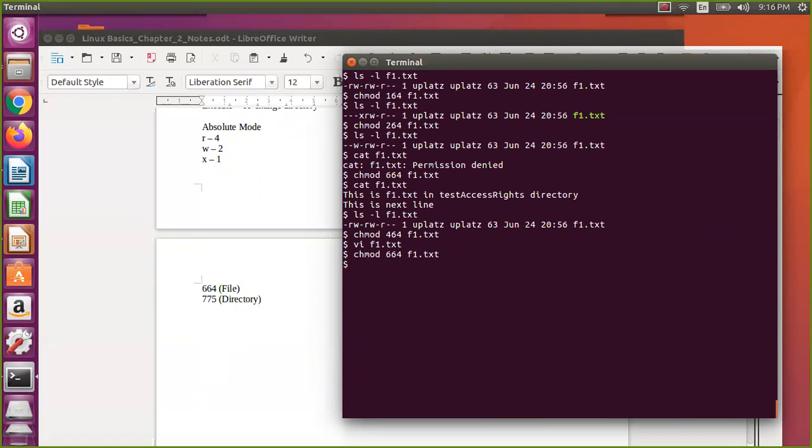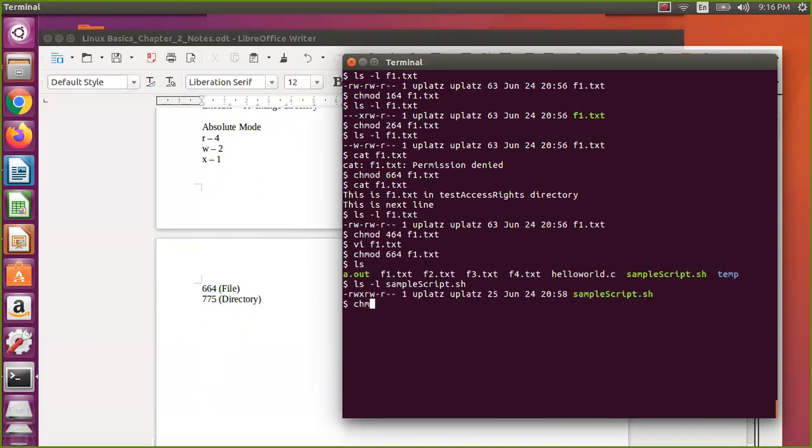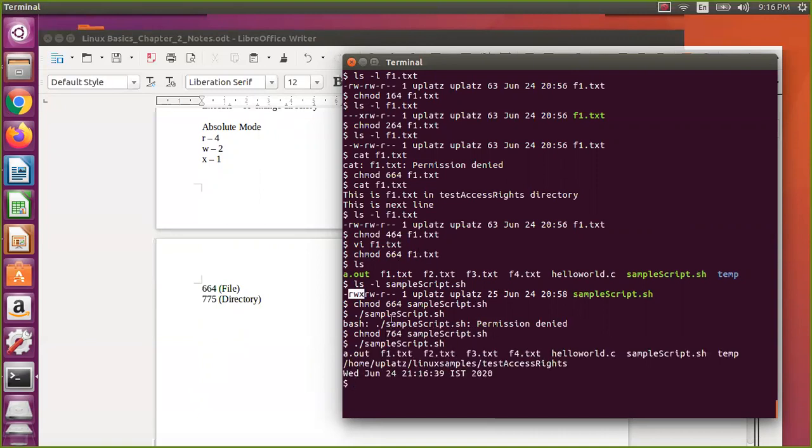You know that an executable file is the same thing actually. So I say ls -l sample script. Let me remove this, so let me give only 6, 6, and then 4 for the sample script. Now if I run it, it will not allow that particular one. You know that one, permission denied. But if you make it 764, now you can run that particular one.